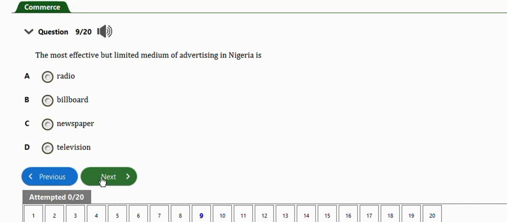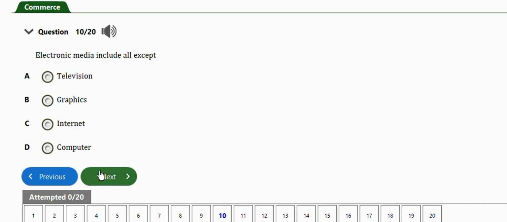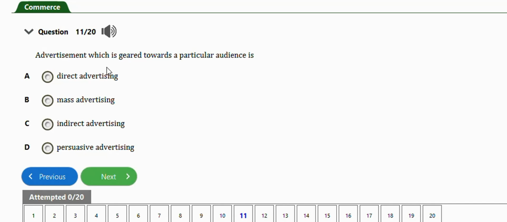Okay, next question, this one says, electronic media include all except, we have television, graphics, internet, computer. The exception is graphics. Next question, this one says, advertising which is geared towards a particular audience is, we have direct advertising, mass advertising, indirect advertising, persuasive advertising. The right answer is option A, direct advertising.